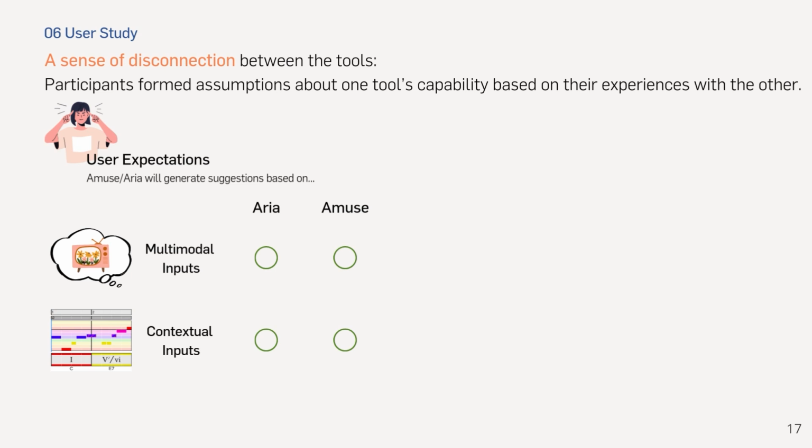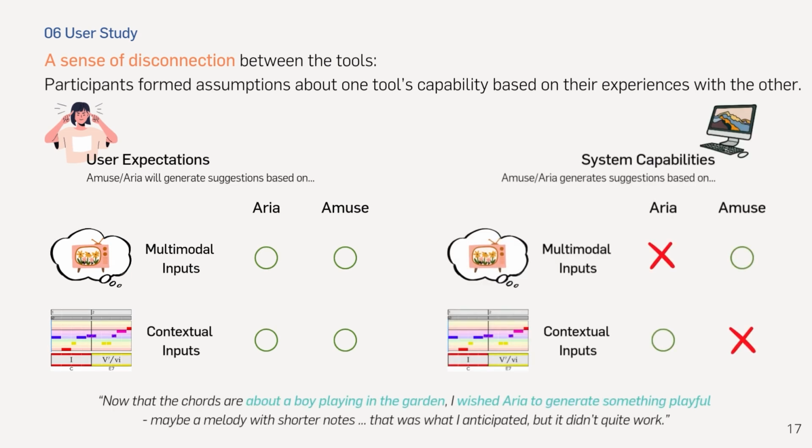We also found a sense of disconnection between the tools. Given the two different tools, participants seem to form assumptions about one tool's capability based on their experiences with the other, which means they assume that both Aria and Amuse will generate outputs based on both their multimodal inputs and contextual music inputs in the editor. However, in fact, Aria did not have access to multimodal inputs, while Amuse did not have access to the user's melodies or chords in the editor. This led to moments of frustration or thoughts that using both tools is less intuitive than using just one tool.